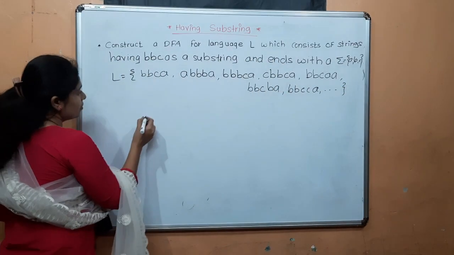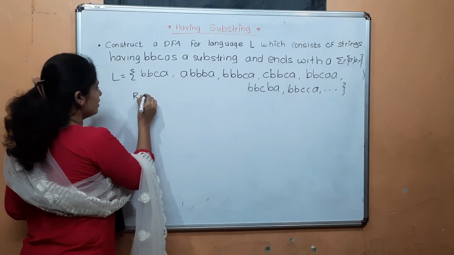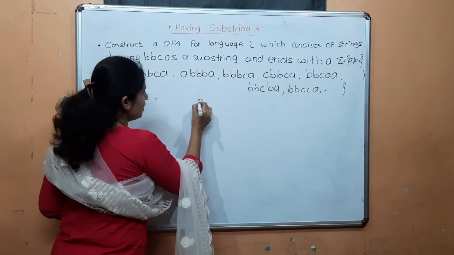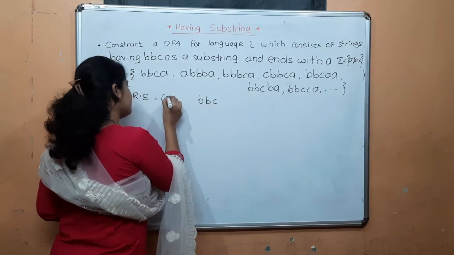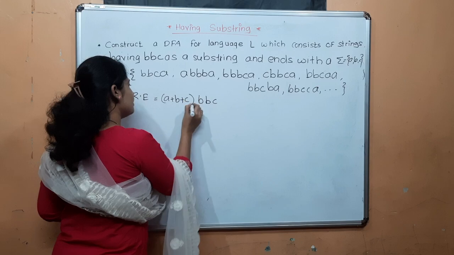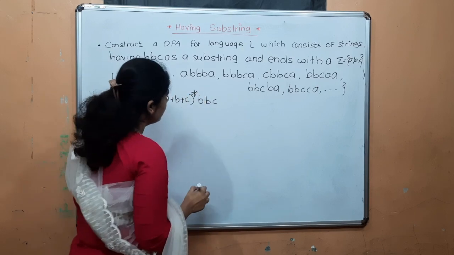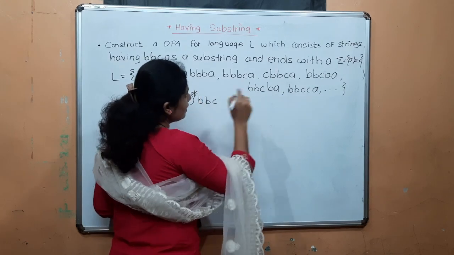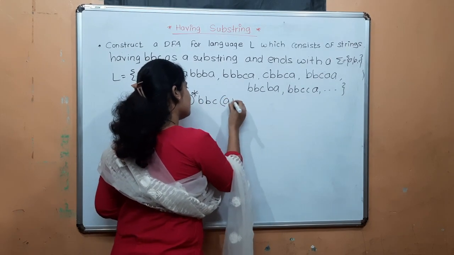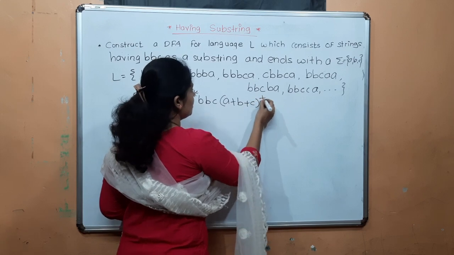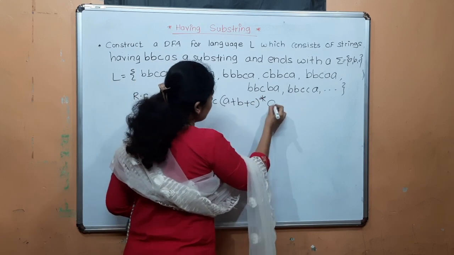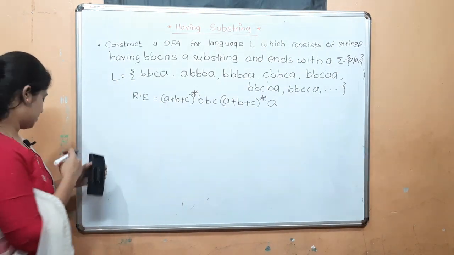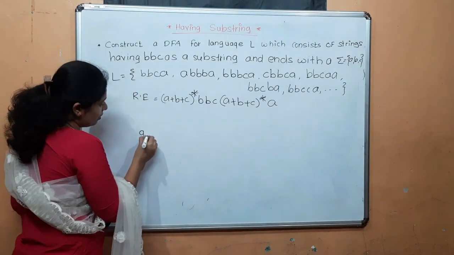Now first we have to write the regular expression. Having BBC. Before that, the string can start with either A or B or C. After that, having BBC and ends with A. Before that, any number of A's or B's or C's can occur in between having and ends with. So this is the regular expression of the given condition. Now here we have to draw the transition diagram.